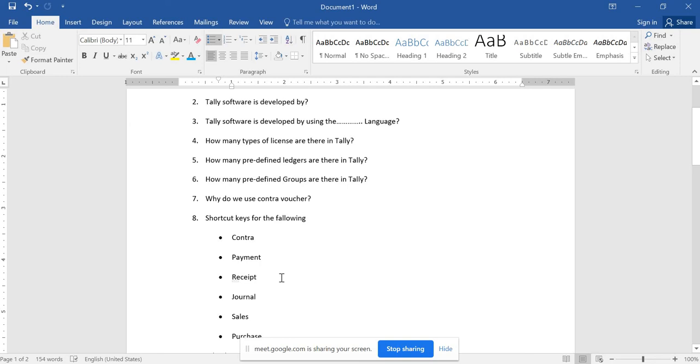Whenever you receive money from outsiders for the reason of sales or any other reasons relating to a business activity, you have to record the transaction in a receipt voucher. F6 is the shortcut key for the receipt voucher. The next one is the journal voucher. For all transactions for which you do not find a place in the different vouchers, or the additional entries or adjustment entries, those transactions should be recorded in your journals.